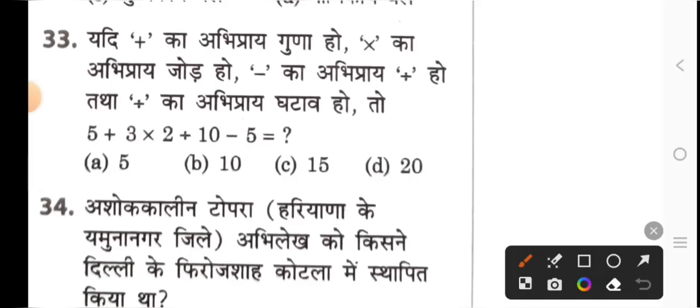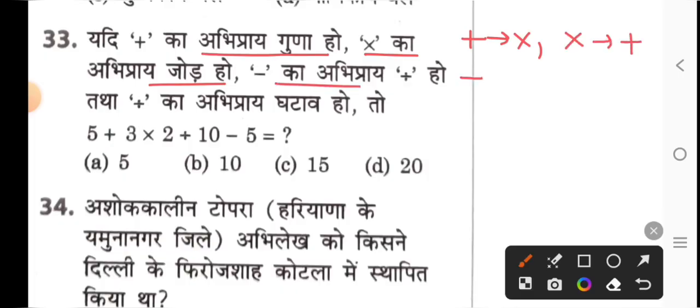Next your question is: if plus means multiplication, multiplication means addition, minus means division, and division means subtraction. So an equation is given. We have to solve it. Let's apply the symbols. What does 5 plus 3 mean, guys?